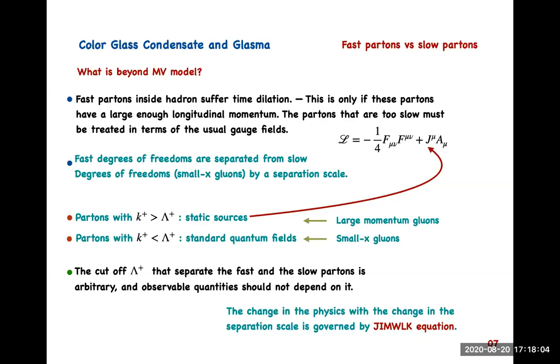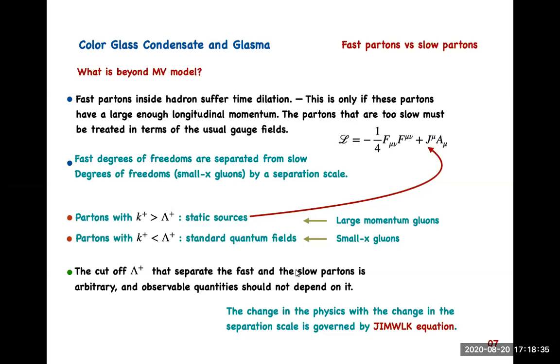So here comes the separation of scale. We can introduce some kind of separation of scale, lambda plus, in the theory, where the momentum greater than lambda plus can be treated, just like before, as a static color source, but partons with longitudinal momentum less than that separation scale are standard quantum fields.